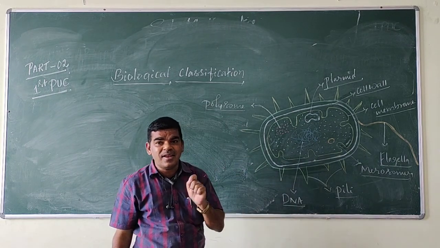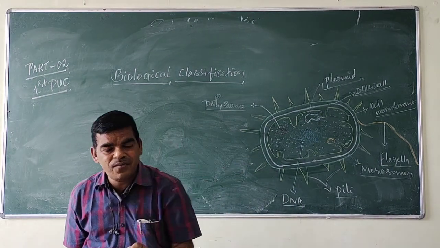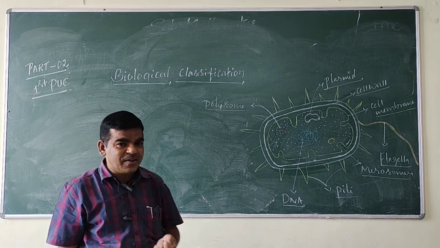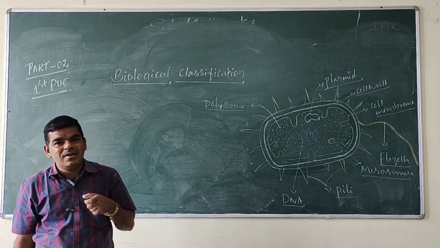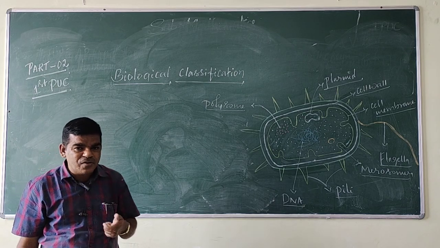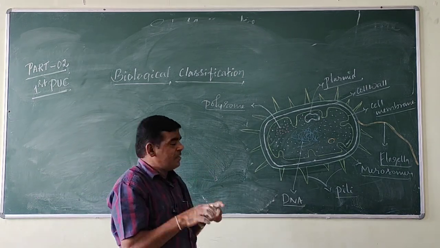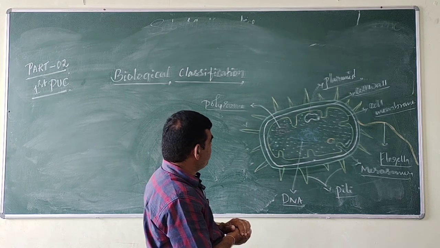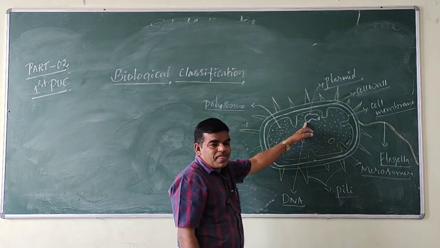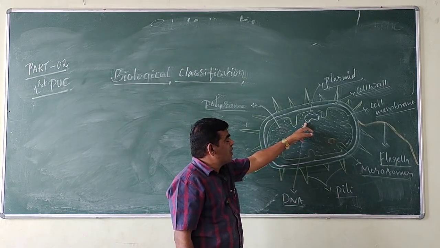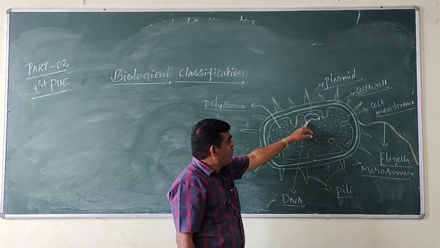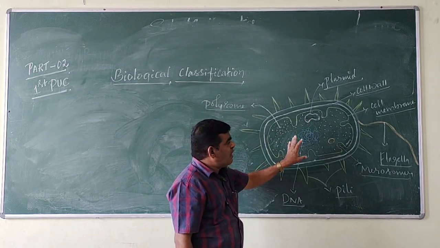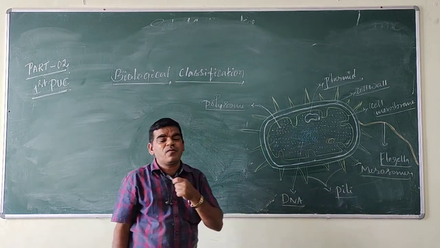It means the DNA is twisted, in the form of a thread-like mass, and freely floating. This is called the nucleoid. And then plasmids. Plasmids are extra-chromosomal, self-replicating, double-stranded circular DNA, that is, small pieces of DNA.